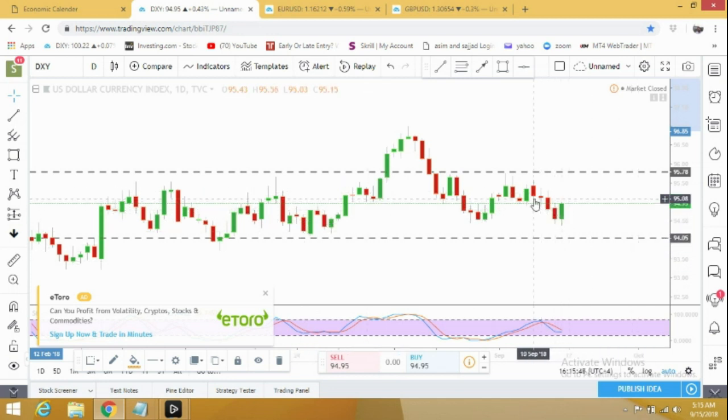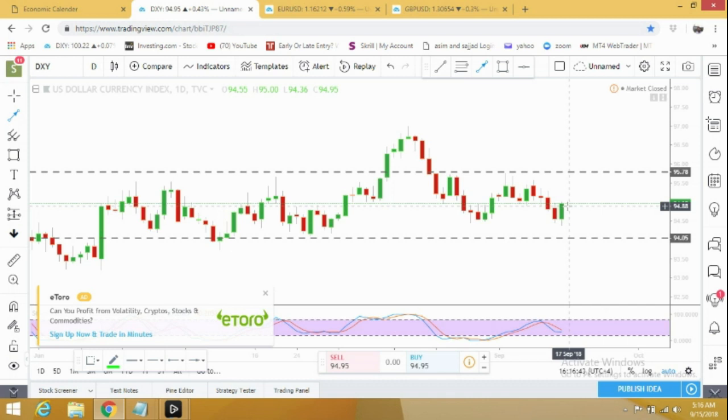In the last week, the dollar index dropped from Monday till even Friday. On Friday afternoon, it dropped to 94.36, and from here it bounced back and closed in a very strong bullish candle. So we can expect it can start dropping down again on Monday, though it doesn't support my analysis. It can start dropping on Monday, and on Tuesday we might see 94.05 first, and from here it can start going up.